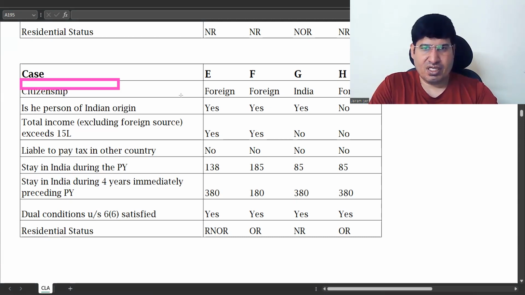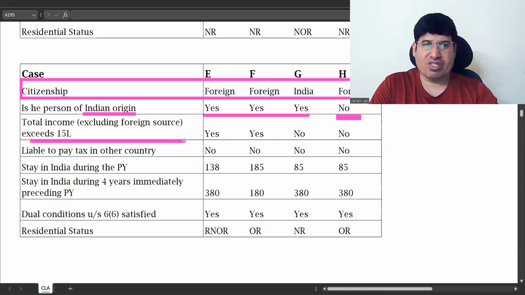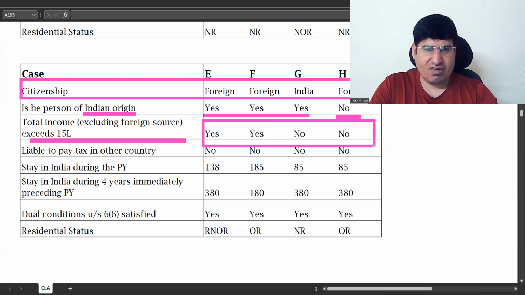So this is citizenship. Is he a person of Indian origin? These three are yes. This is no. And income excluding foreign source, we'll use this only if required. If he falls under an exception, only then we'll go for this. Otherwise, we'll not need this data. Is he liable to pay tax in any other country? No, all are no.